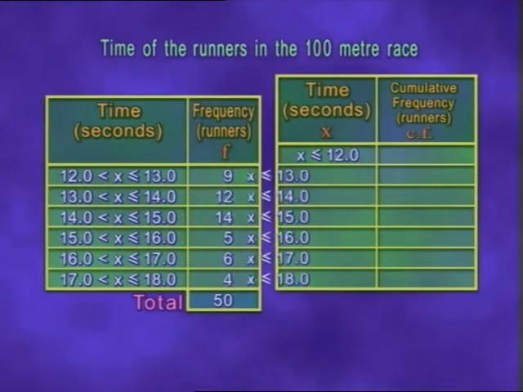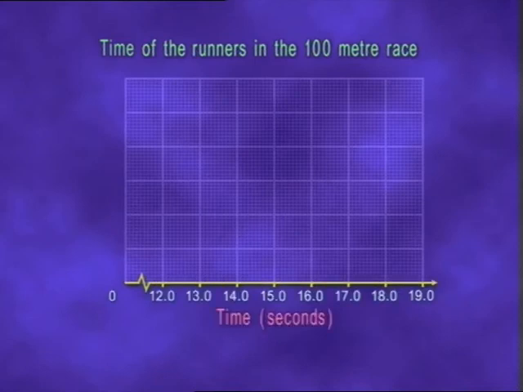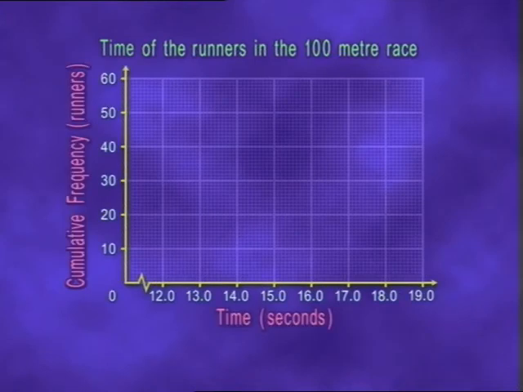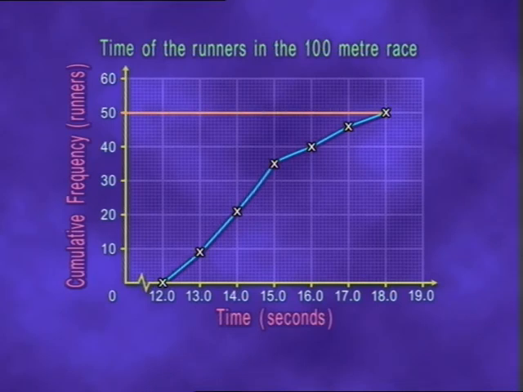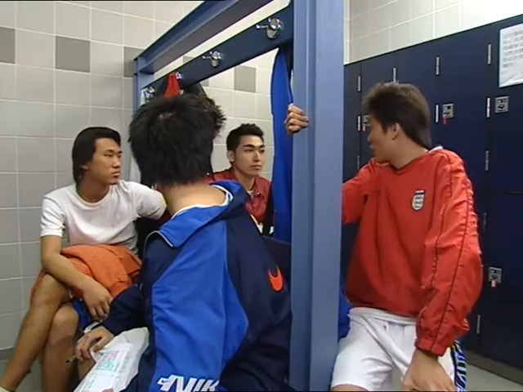We use the frequency distribution table to construct a cumulative frequency distribution table. The horizontal axis represents time, and the vertical represents cumulative frequency. We join all the points with a smooth curve to form a cumulative frequency curve. In this cumulative frequency curve, this vertex gives the total frequency, which is the total number of data, 50. For simplicity, half of the total number of data, that is 50 divided by 2 or 25, is taken as the middle position. Therefore, the cumulative frequency of 25 gives a corresponding time of 14.3 seconds, which is the median of the runner's time. But what about the mode?